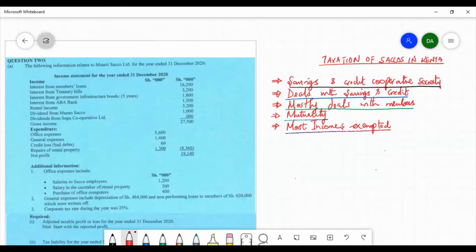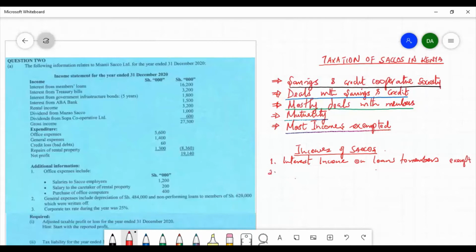Income of Saccos includes the following. Number one is interest income on loans to members. Interest income on loans to members is subject to mutuality, and therefore it is exempted from taxation. It is entirely exempt from taxation.